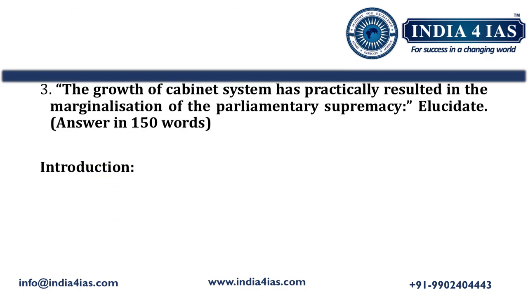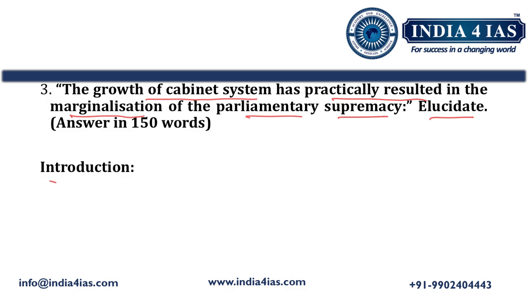Now we will discuss question number 3. That is, growth of cabinet system has practically resulted in the marginalization of the parliamentary supremacy. Elucidate. The question is a single part. It is asking the impact of the growth of cabinet system on the supremacy of the parliament. The parliament has been tasked with controlling the executive, that is, the Union Council of Ministers. So whether this cabinet system is practically marginalizing the supremacy of the parliament or not, that we should explain.